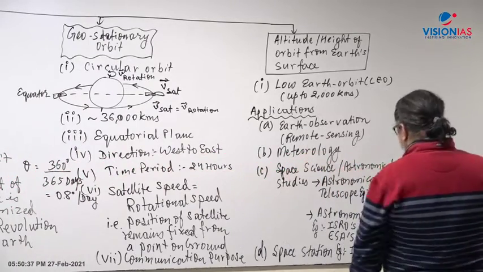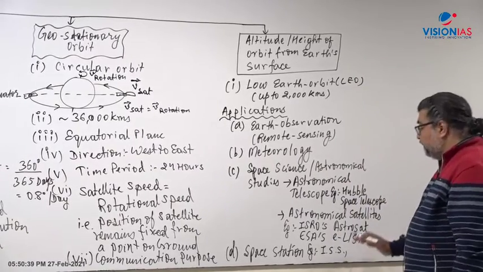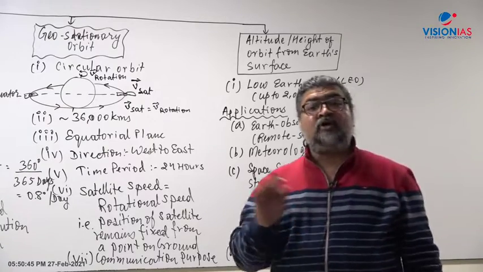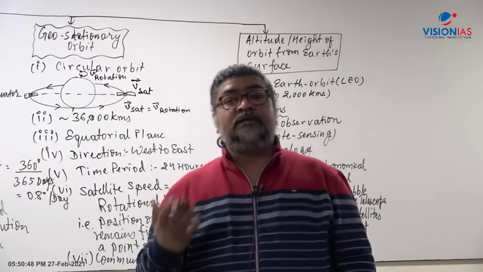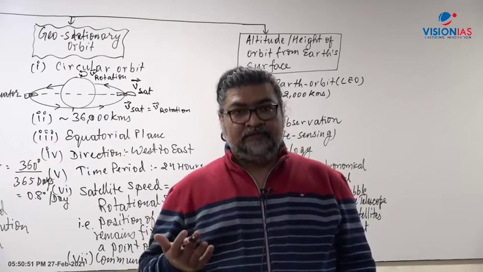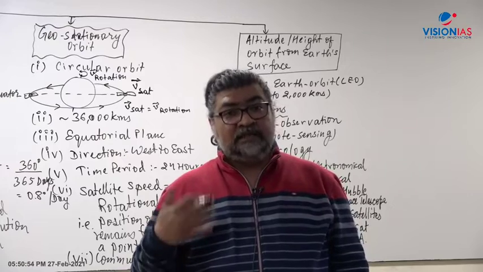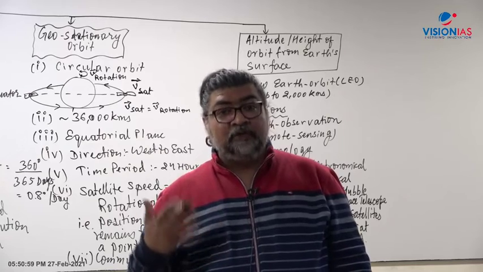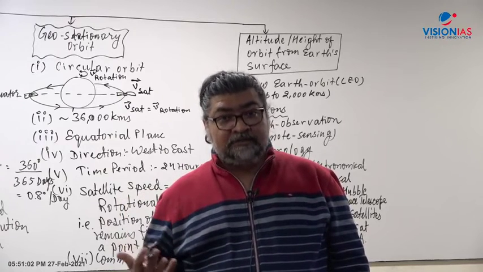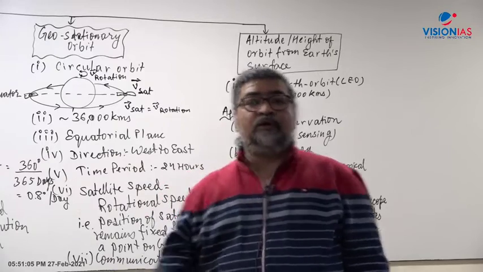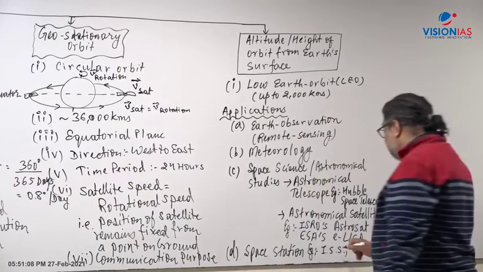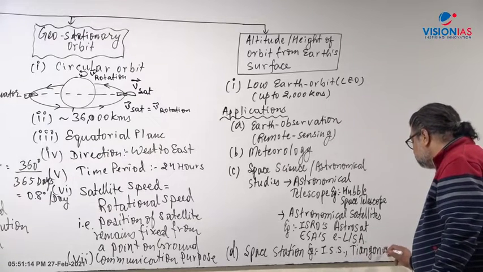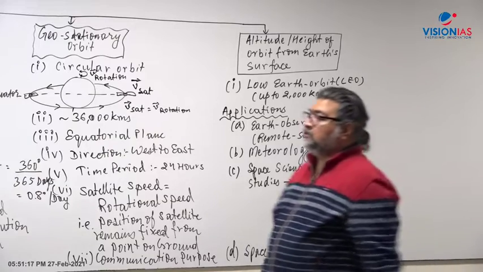Then comes China. China is building its own space station, named Tiangong. What is the name of the space station of China? China is trying to build in outer space, that is called Tiangong, right. India also has the aspiration to build a space station, but maybe that is in future, once we have a successful human space flight program, we can go for our own space station also. Like China has this Tiangong, China is building Tiangong as a space station, right.